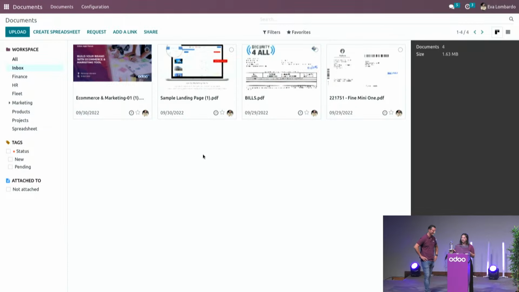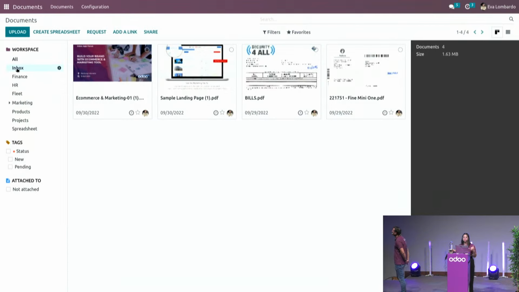Yeah, I guess. I told all of you that the first way to retrieve documents is through the email alias. However, there are, of course, other ways to do so. You can first upload the documents available. You can drag and drop from your desktop to the window of the Documents app. And you can also use shared links. So let me show you how these work.